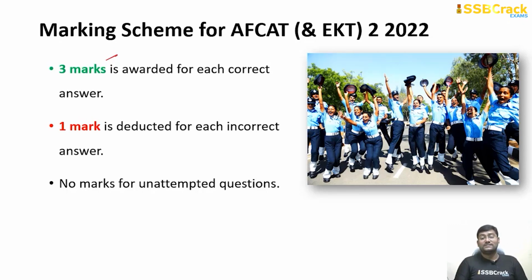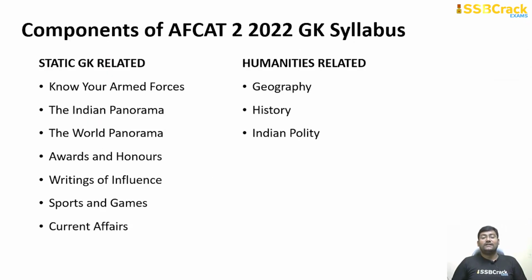Because the syllabus is really vast and huge as far as the GK section is concerned, let us divide and conquer the syllabus. First of all, there are two important components which you have to understand in your entire GK syllabus. One is static GK related part and the second is humanities related subjects. Humanities related subjects are, as you all know, geography, history and Indian polity. These three are the standard ones, and static GK related questions are: know your armed forces, Indian and world panorama, awards and honors, writing of influences, sports and games and current affairs.